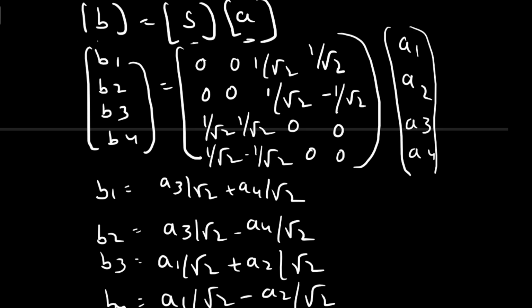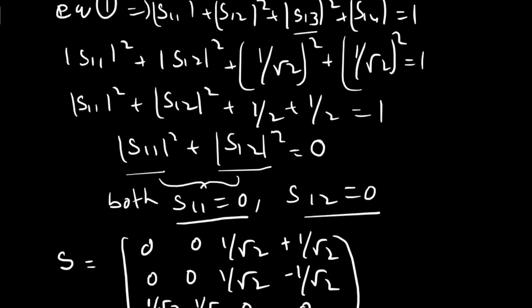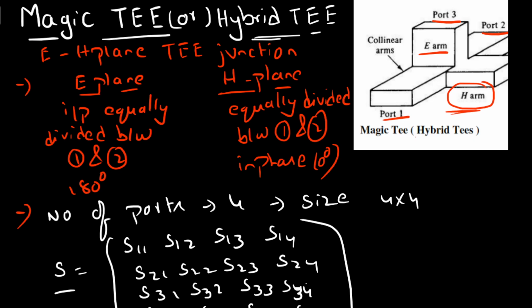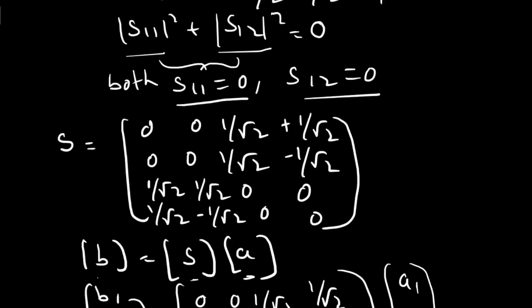Now, to determine whether the magic T satisfies the E plane, H plane and combination of both, let us consider 2 cases.